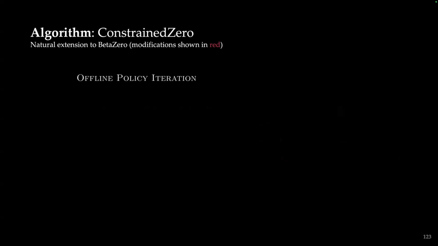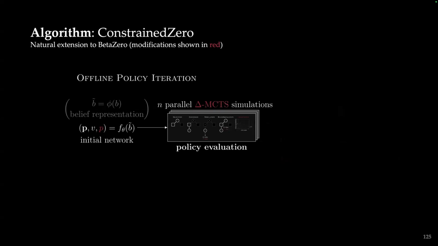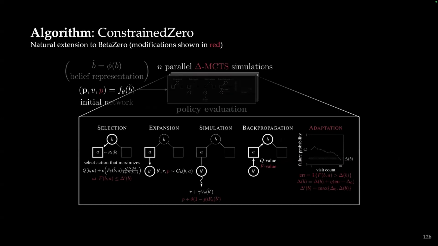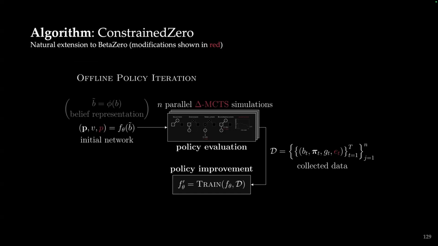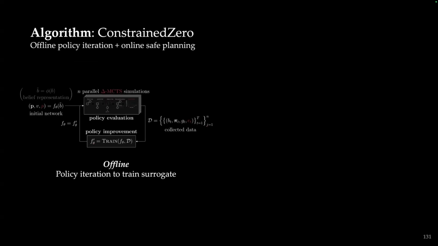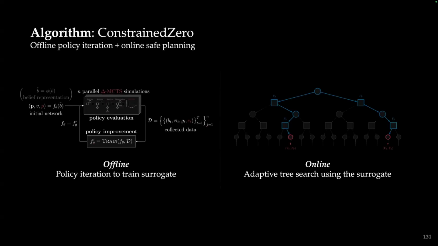We can use this in a very similar offline policy iteration fashion, where we start from an initial network and run n parallel delta MCTS simulations to evaluate that policy. Here showing the 5 stages I just mentioned, where the neural network is now used in these cases in red, where we can estimate the future failure probability through the addition of the failure head of the network. We can then collect a bunch of data from these runs. The only difference is now we have a failure event indicator to train that third head of the neural network. We can then improve the policy by retraining given the new data, and then repeat this process through a policy iteration loop as before.